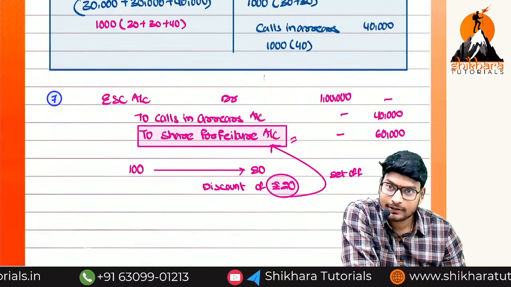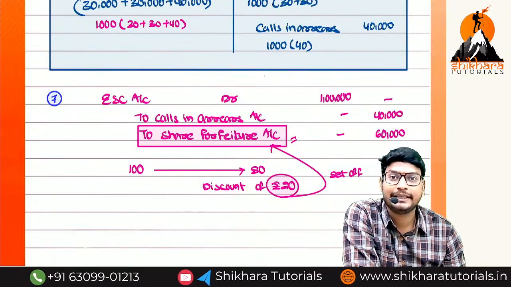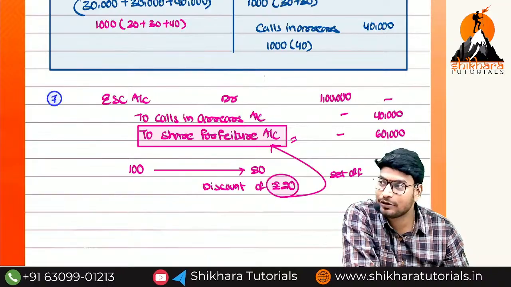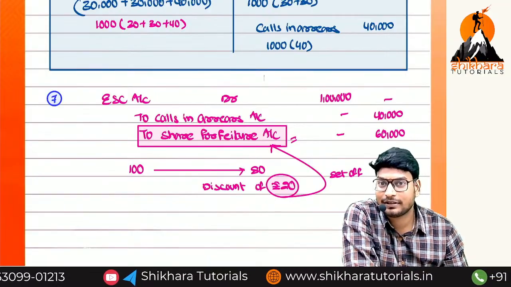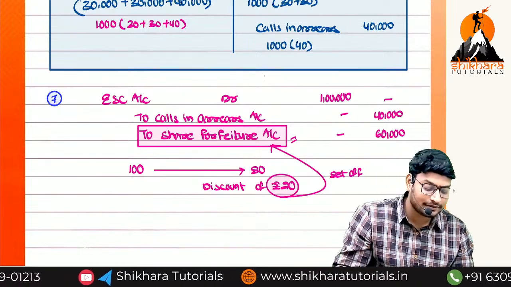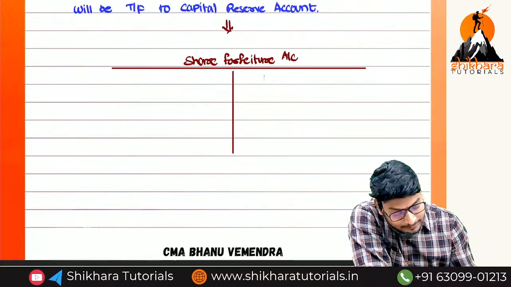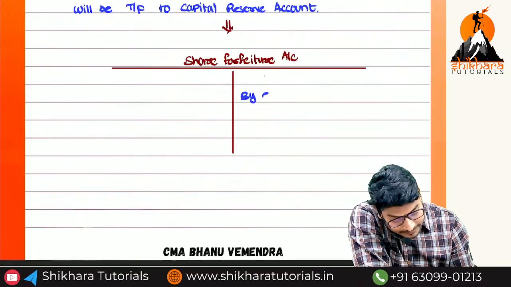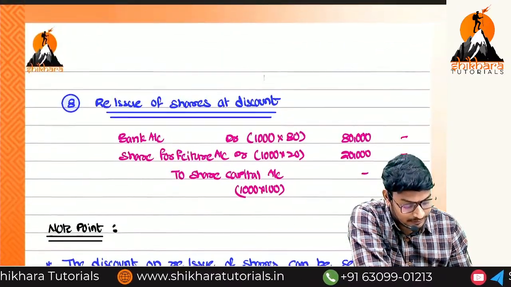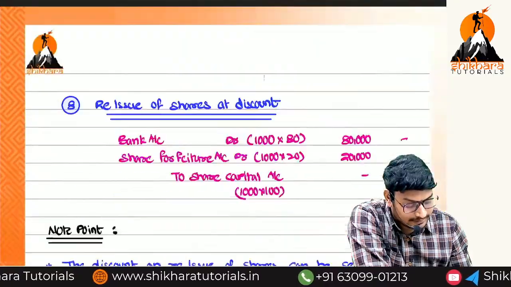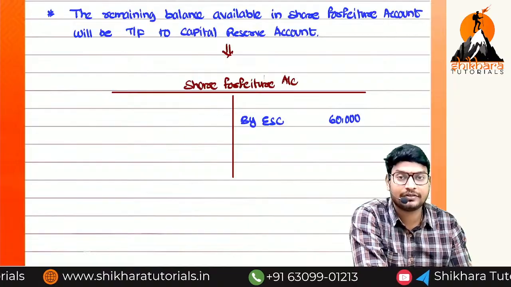By what name? By equity share capital. I think you know how to do the posting. I think you have done the partnership. If you have done the partnership, the posting will be easy. Okay, don't be confused. What will be coming to the picture, ma? By equity share capital. How much amount? What is the amount we need to record, ma? 60,000.